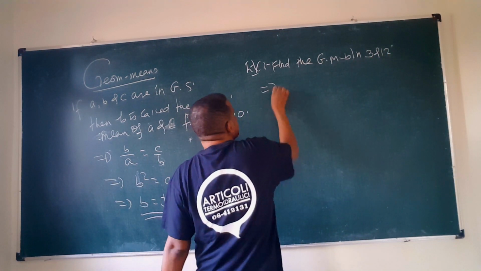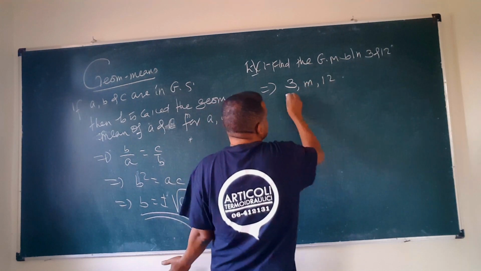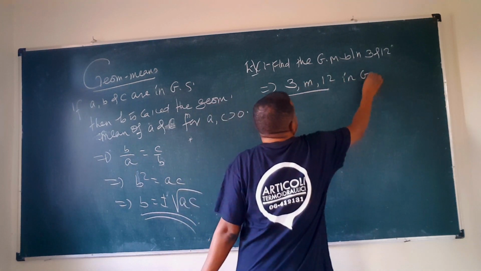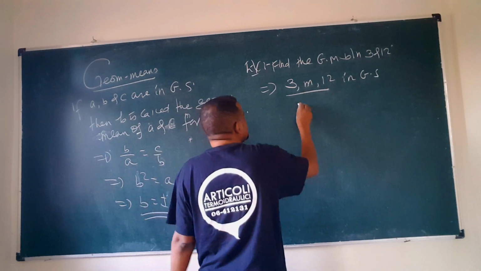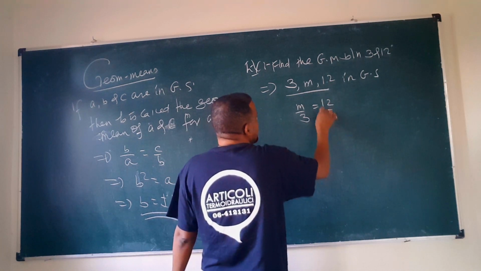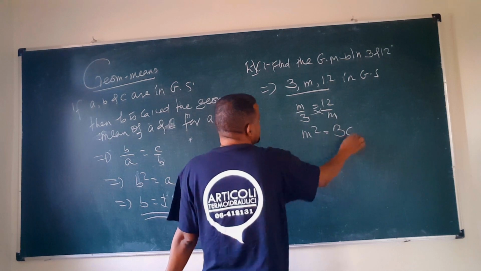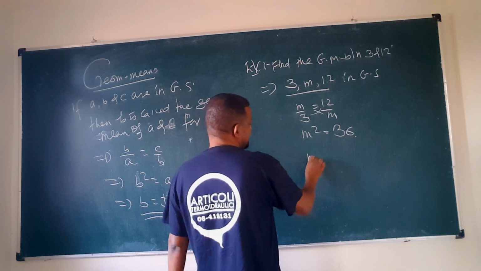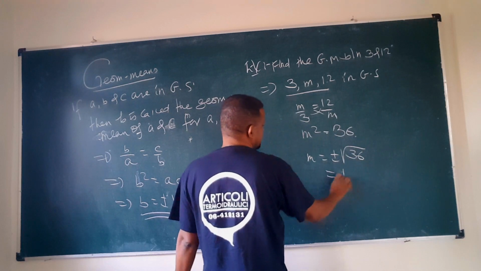So that will be what? 3, the geometric mean is here, and 12. So this is in geometric sequence ነው ማለት ነው። So what? The ratio between two consecutive terms is constant. M over 3 is equal to what? 12 over m, crisscross. So m squared is equal to 3 times 12 is 36 of course. So m is equal to what? Plus or minus of what? Radical 36 which is plus or minus 6.